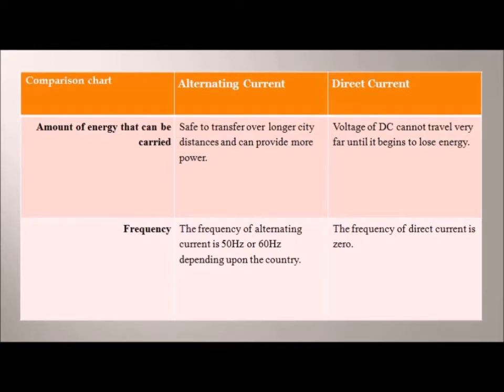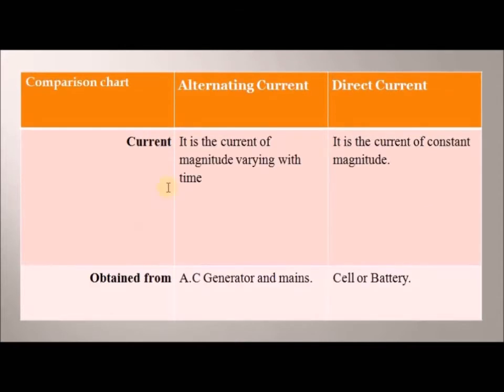In terms of frequency, the frequency of alternating current is between 50 or 60 Hz depending upon the country, and for direct current it is zero. In terms of current also, AC is a current of magnitude that varies with time, while DC is a current of constant magnitude.